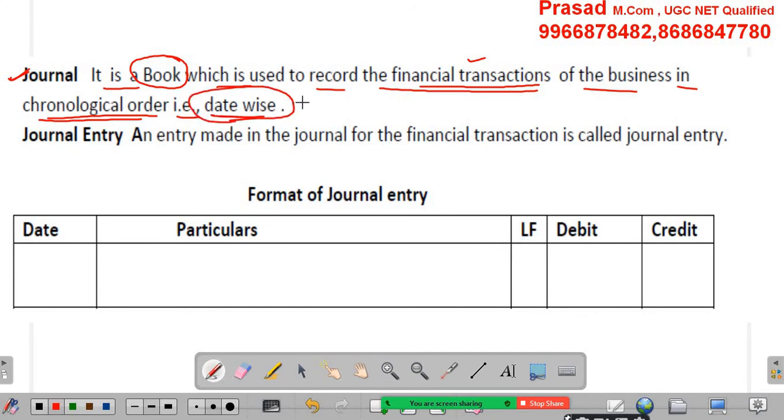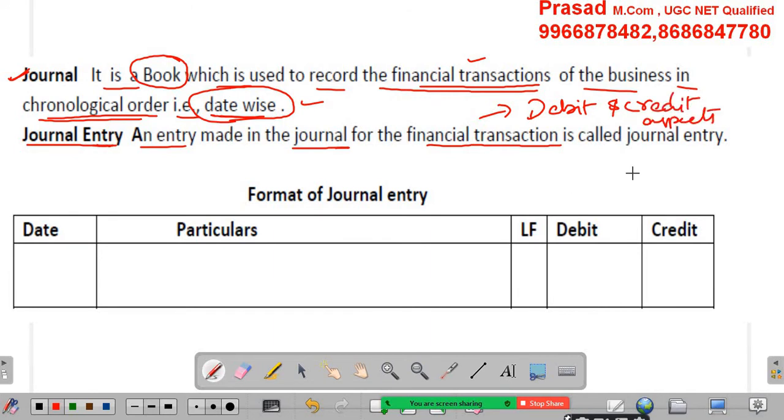Next, let us understand what is a journal entry. An entry made in the book of journal related to the financial transaction with debit and credit aspects is considered as a journal entry.